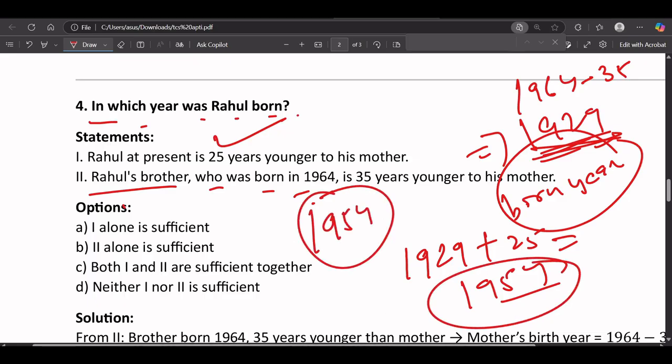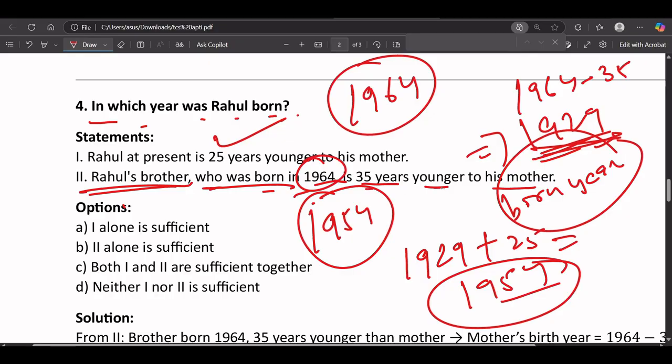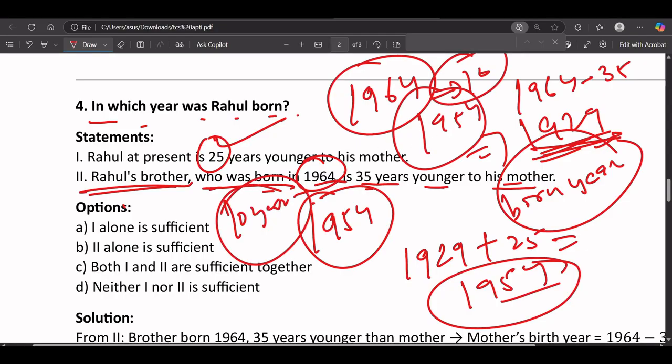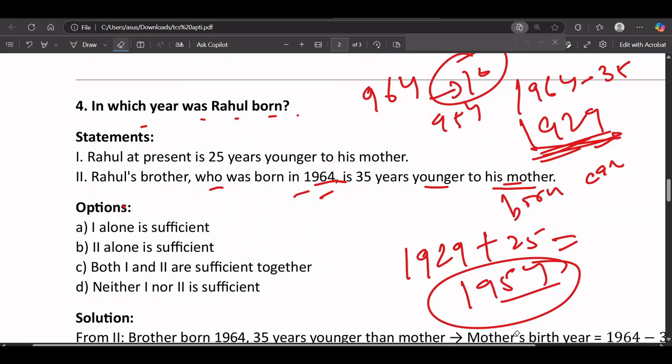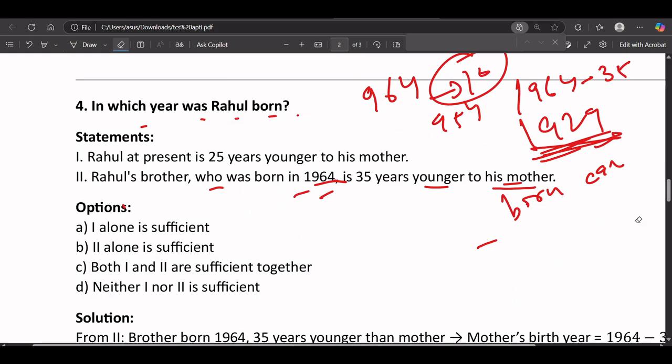Okay, 1954. Also we can see here Rahul's brother, who was born in 1964, is 35 years younger than his mother. That's fine. And Rahul is 25 years younger than his mother, which means there is an age difference of 10 years. So we can also directly deduct 10 from here, which gives 1954. But if we don't know both statements, can we solve this? No, we cannot solve this, because both statements are required to actually get Rahul's age.